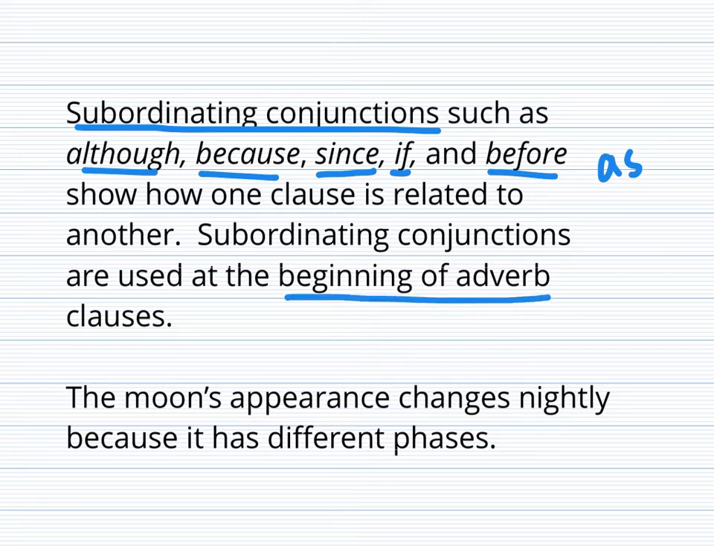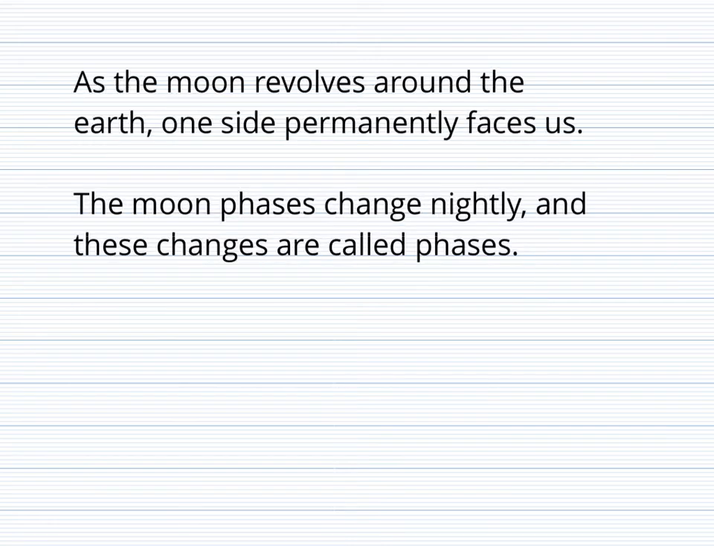"The moon's appearance changes nightly because it has different phases." Because is our subordinating conjunction. In these two sentences, one has a subordinating conjunction at the beginning of an adverb clause, and one has a coordinating conjunction.